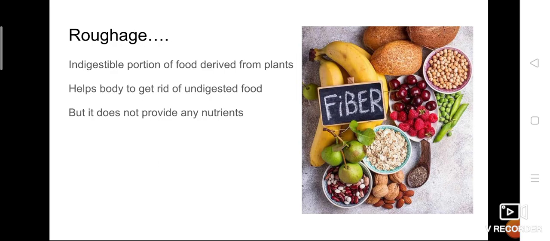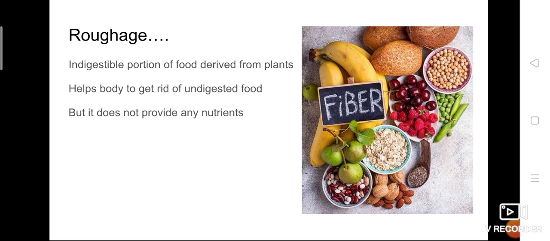The next thing is roughage. We didn't talk about roughage before because we said there are only 5 nutrients: carbohydrates, proteins, fats, vitamins, and minerals. So roughage is somewhat of an extra thing, but it is very essential for our body. Why? What do you mean by roughage? It's an indigestible portion of food derived from plants. We obtain roughage from plants.